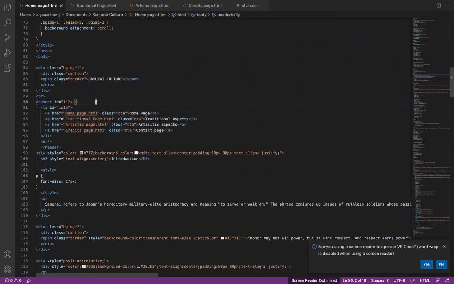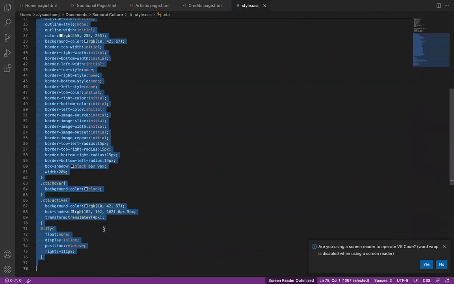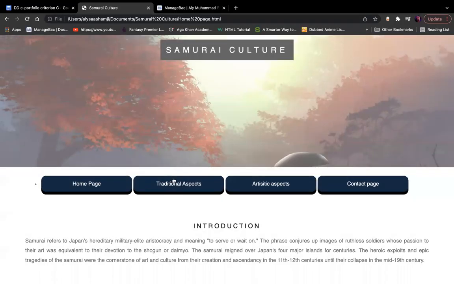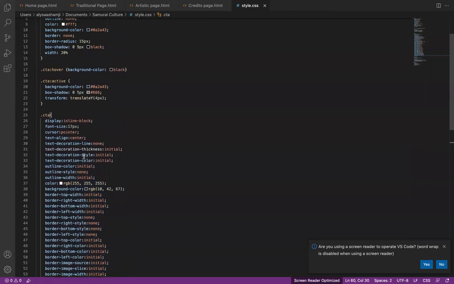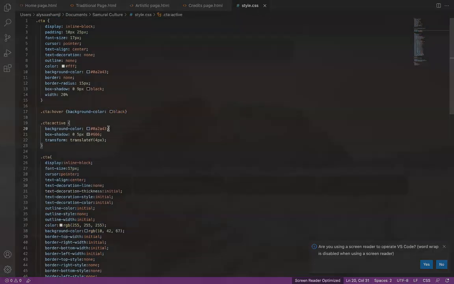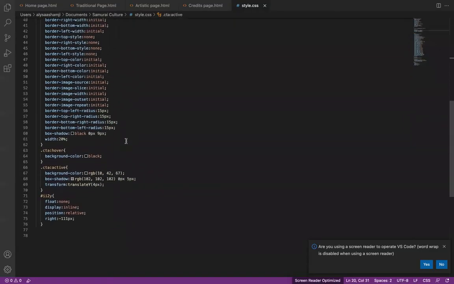These were the tags I used to make the navigation bar, which were href and the li tag. I then created a CTA div class tag to style the navigation bar. These are all the styles that I used. I used box shadow black so that once hovered, the box would turn black. And the box shadow, as you can see, that little layer down there, is also black. So this is what I was talking about here. Upon hover, the navigation bar will turn black. And finally, these are the codes that I used to style the navigation bar.